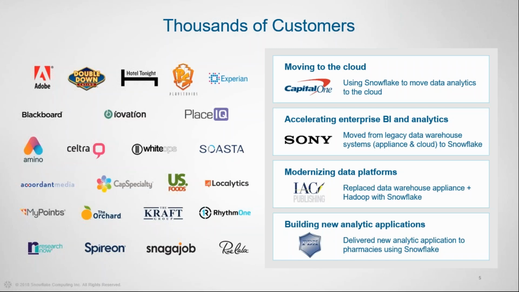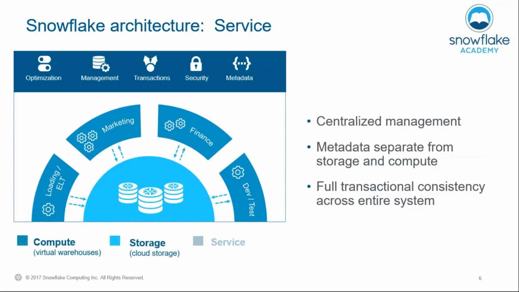Lots of customers, lots of uptake in various industries. So Capital One is our largest financial institution on the platform. So they're doing some very exciting stuff from a data science perspective in Snowflake. But we're really seeing all verticals take up the platform now, whether that be small data volumes to very large data volumes like Localytics there, who are storing petabytes of data. So some very exciting uptake on the platform.